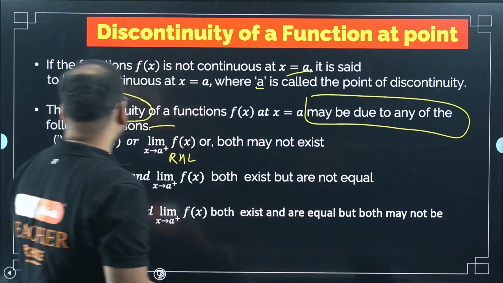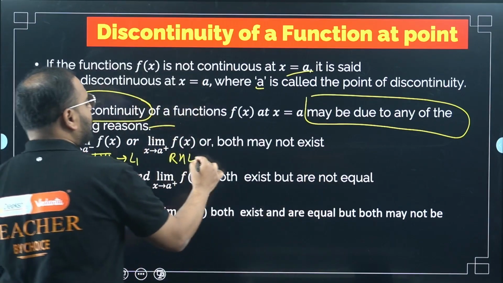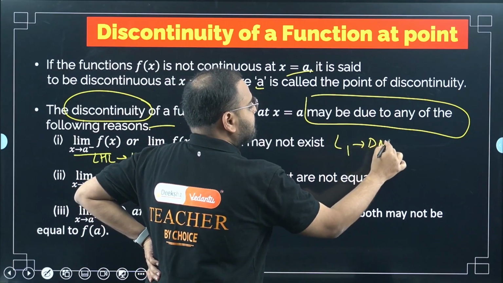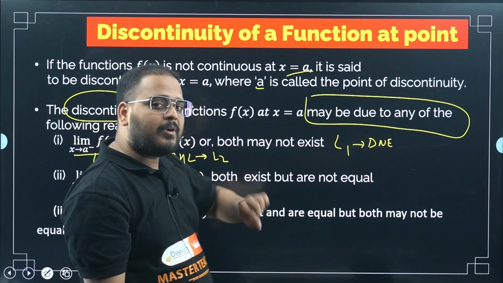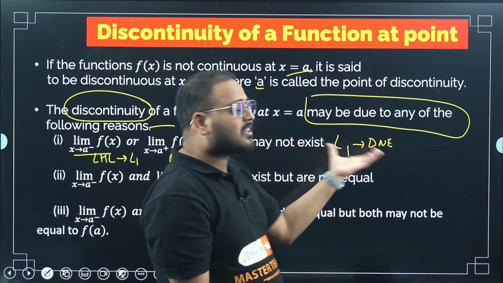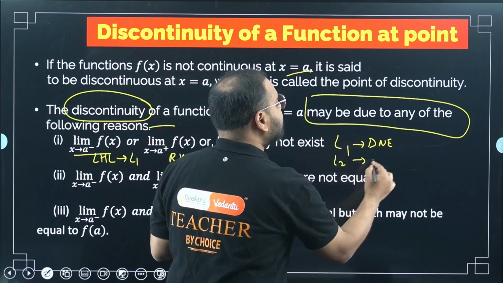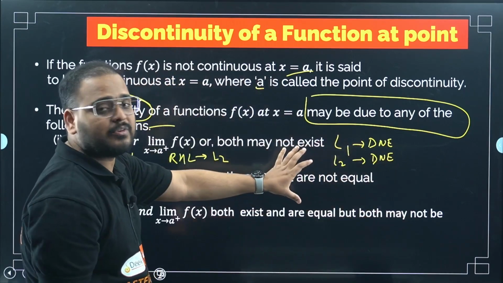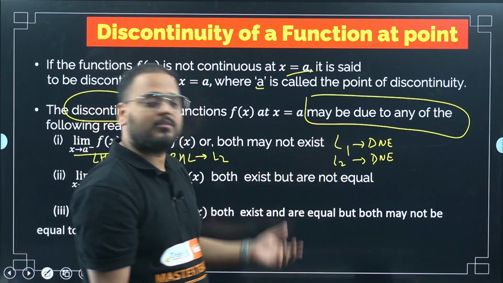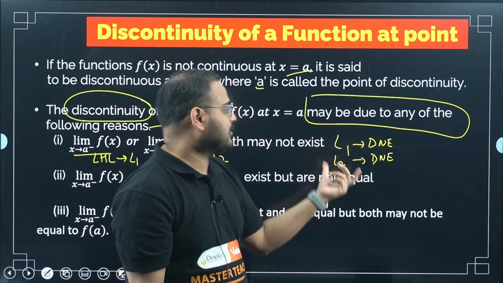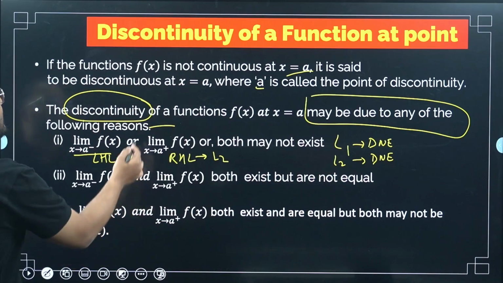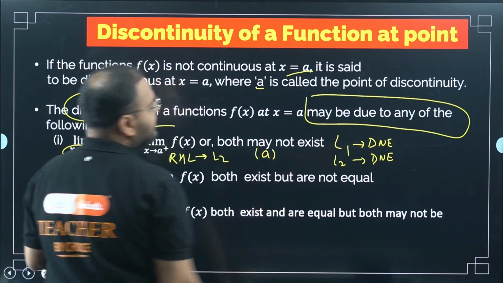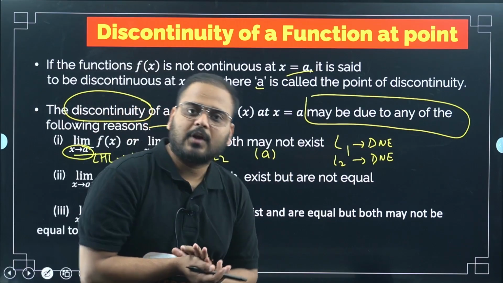Do you remember I said this LHL I can call L1 and I can call the RHL L2. So if L1 does not exist, DNE, then how will you say that the limit will exist? Remember, for the limit to exist, L1 has to be equal to L2. Now L1 is not existing, and if L2 is also not existing, then in this situation I will not have any continuity, because I will not be able to find the limit of the function. So in that situation, I can directly say the function is discontinuous at the point a. So this a is my point of discontinuity. This is clear? I hope this is clear.